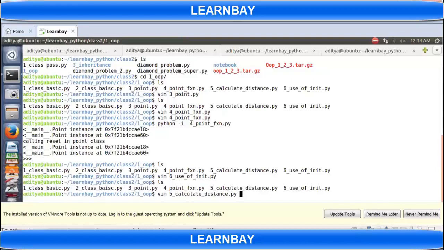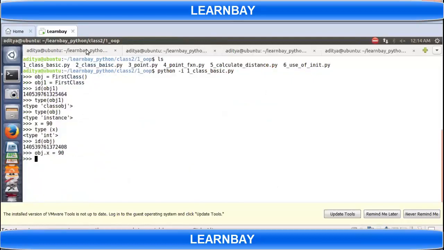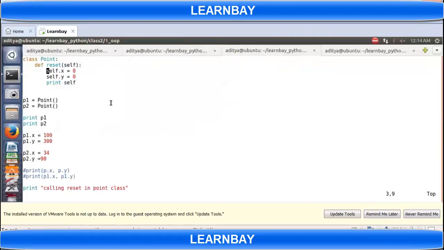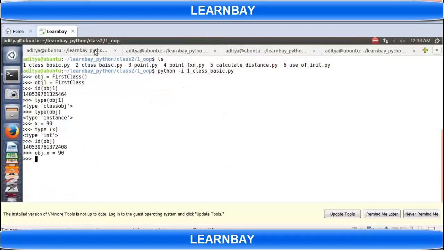You mean in the class definition, not inside init? Okay. So all the class objects will share those.